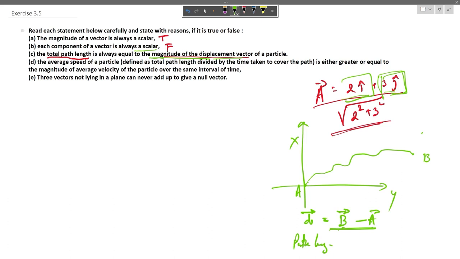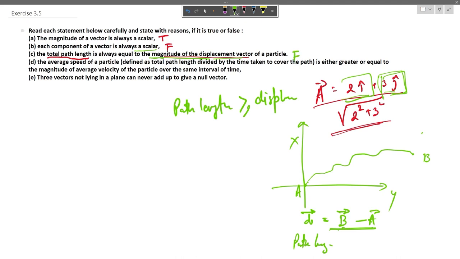So path length is always greater than or equal to the displacement. The equality sign will only hold if the particle is traveling in a straight line and doesn't change direction. So this statement is false.